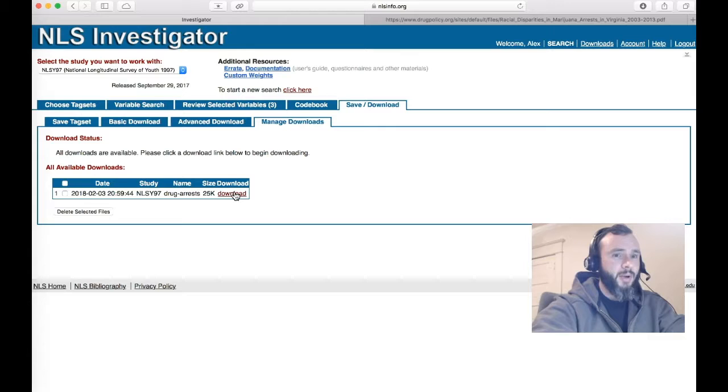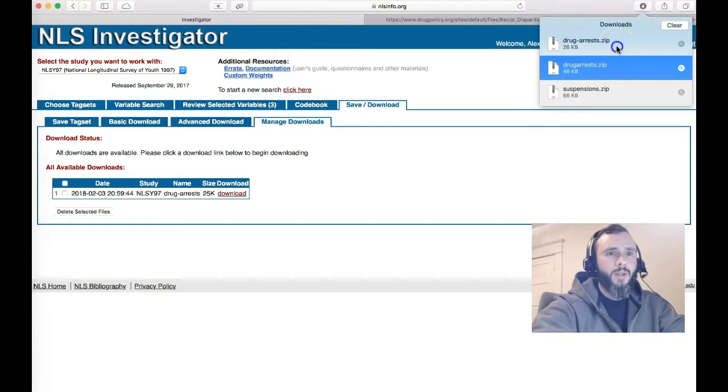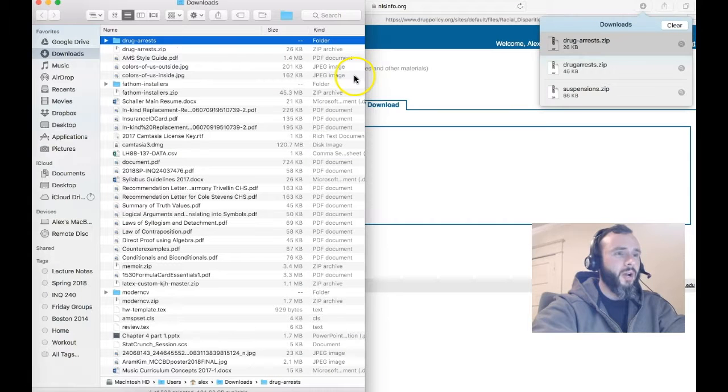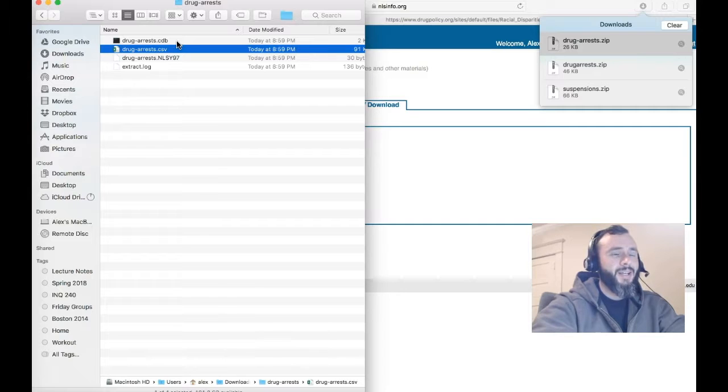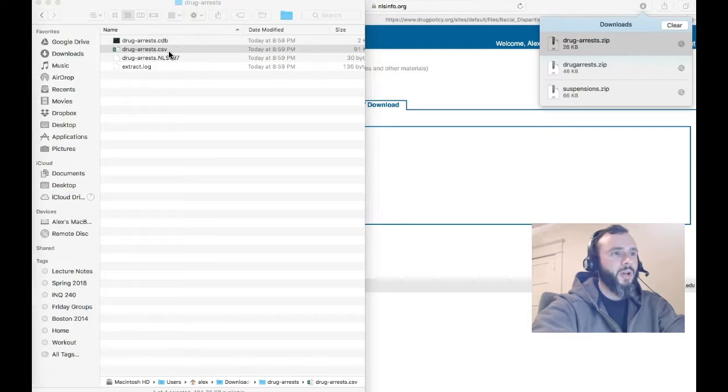And then it downloads to my computer as a zip file. So when I open it, I have to extract it. And when I open the folder, once it's extracted, I get these four things. This is a codebook file, which we're not going to worry about right now. I'm interested in this CSV. A CSV file is readable by Excel. Notice it's identified it as an Excel file. So the CSV file will open it up in Excel.